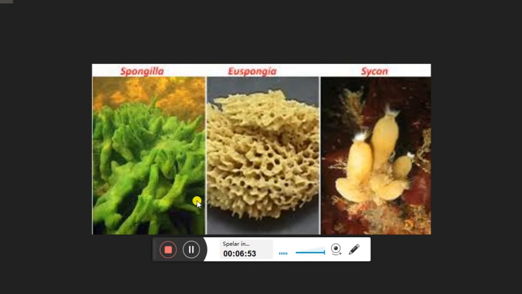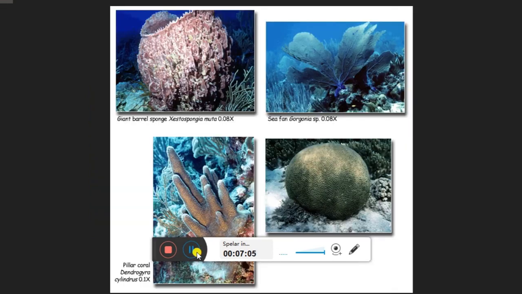They are present mainly in the sea. Some are present in fresh water also, and some are present at the bottom of the sea. Here also you can see there are other types of poriferans.